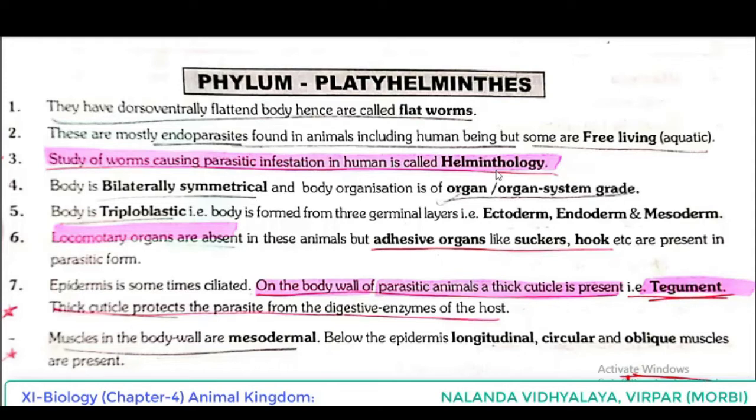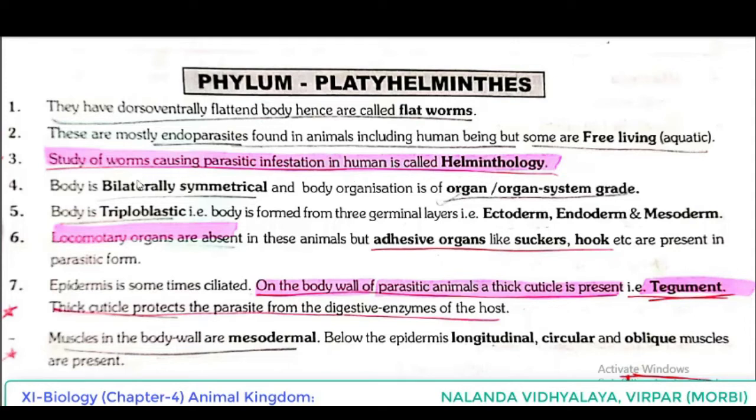That point is coming as extra, so you have to underline it. Study of worms causing parasitic infestation or infection in humans is called helminthology. So what is helminthology? Study of worms causing parasitic infestation in humans is called helminthology.